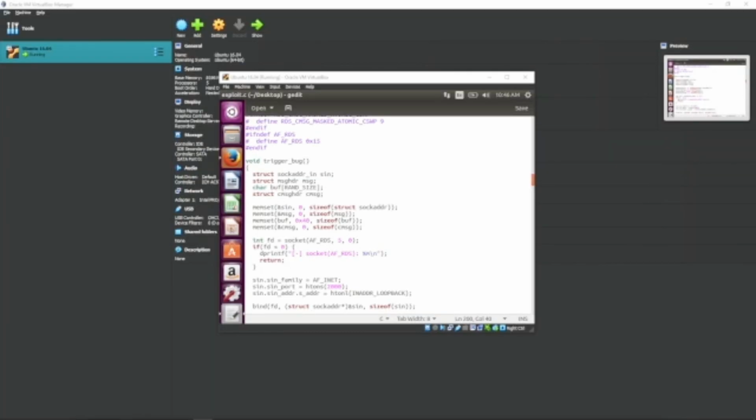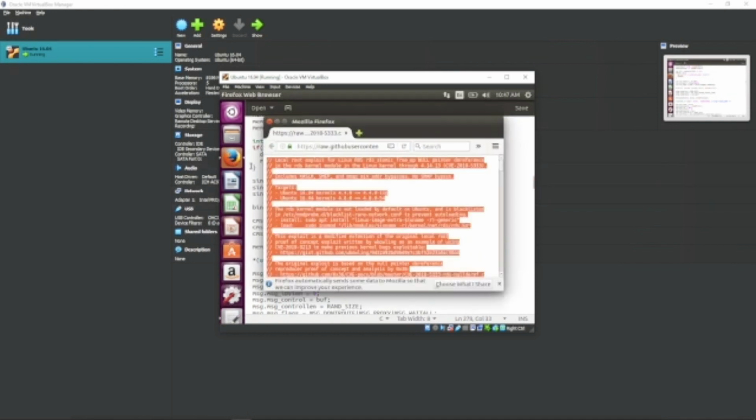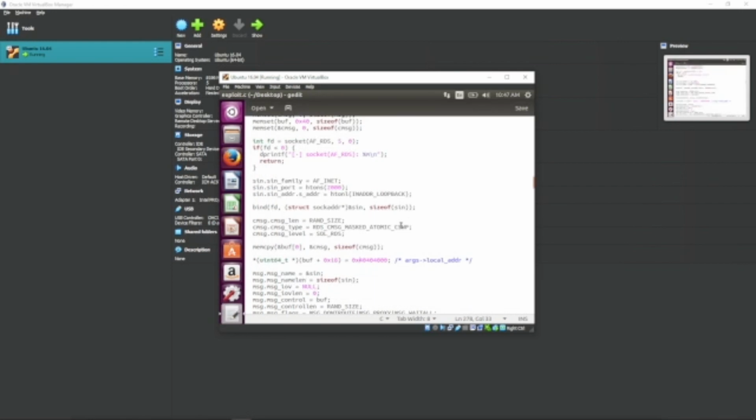Welcome to the demo of CVE 2018-5333. So here I have the exploit.c open, and here is the specific trigger bug function, which has the local exploitation. Now, to note, this is not my exploit. This is an exploit provided by bcoles on GitHub, which I have copied here. I did not create this. I'm not good enough yet to create this exploit. But in any case, this is the exploit itself.